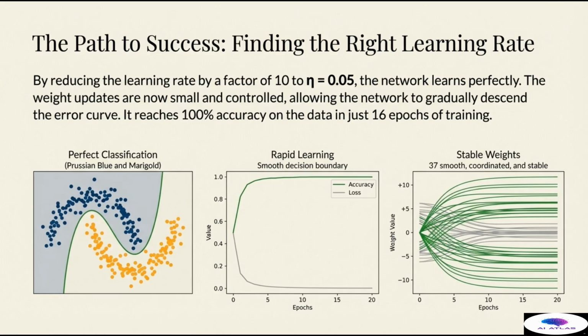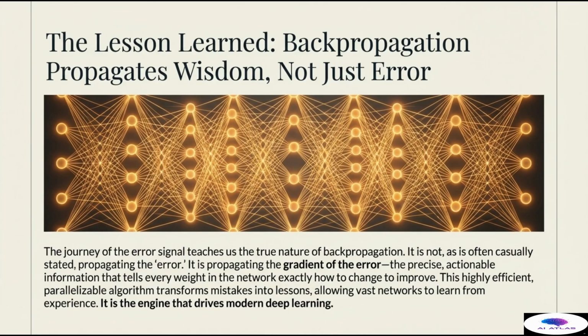Finally, the stable weights plot on the right confirms the controlled learning process. The 37 weights are now moving in a smooth, coordinated, and highly stable manner, converging elegantly on a stable final configuration. This trial perfectly demonstrates that the power of deep learning lies not just in the complex architecture, but in the efficient, scaled application of the backpropagation algorithm. The journey of the error signal from prediction to the final weight update teaches us the true, profound meaning of the algorithm. The lesson learned: backpropagation propagates wisdom, not just error.